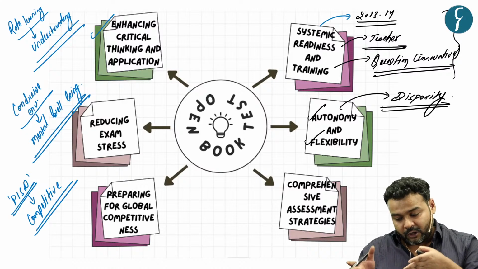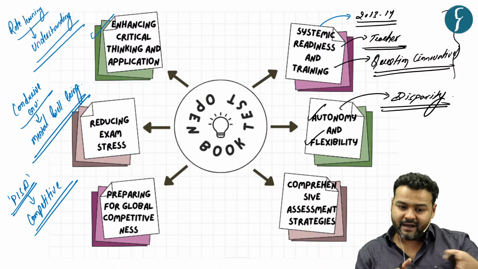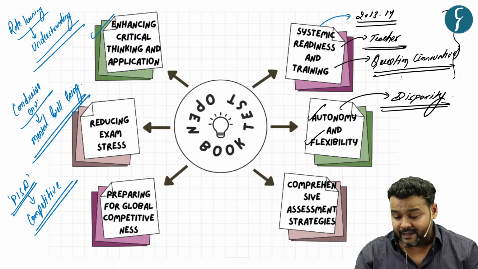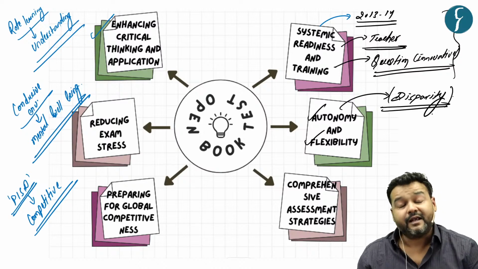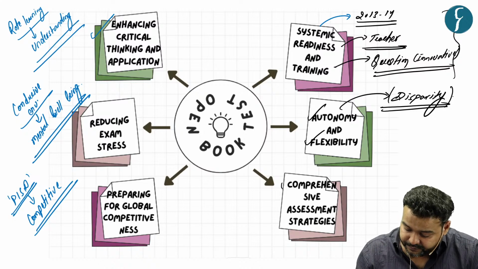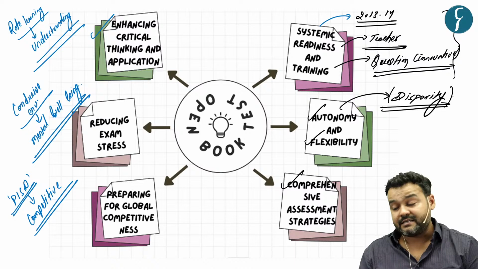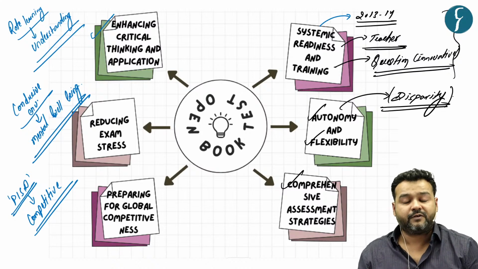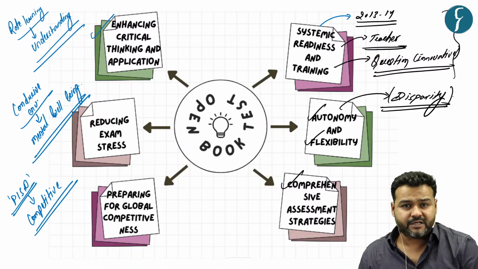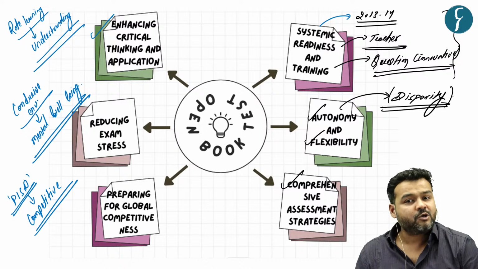So the author says that this autonomy and flexibility, on one hand, is going to help the teacher and student, but on the other hand, if not monitored well, it will create a disparity. Further, it says that earlier we used to assess the student on the basis of their performance in competitive examination or school level examination, which was not comprehensive.